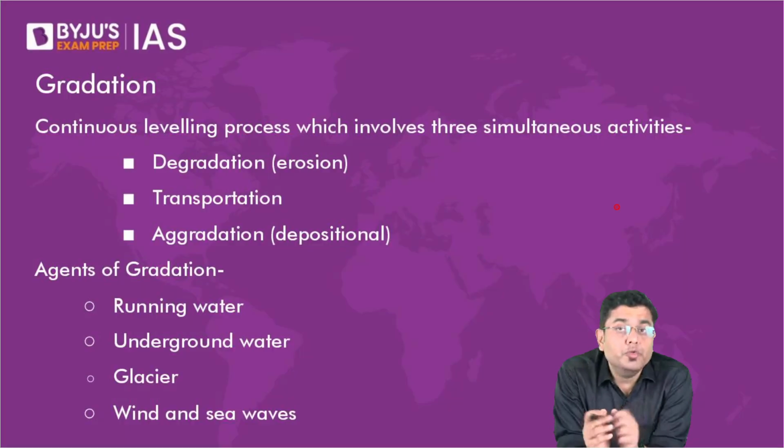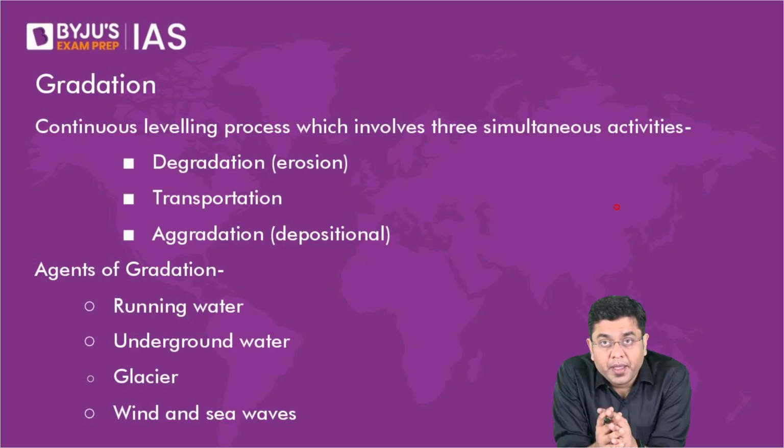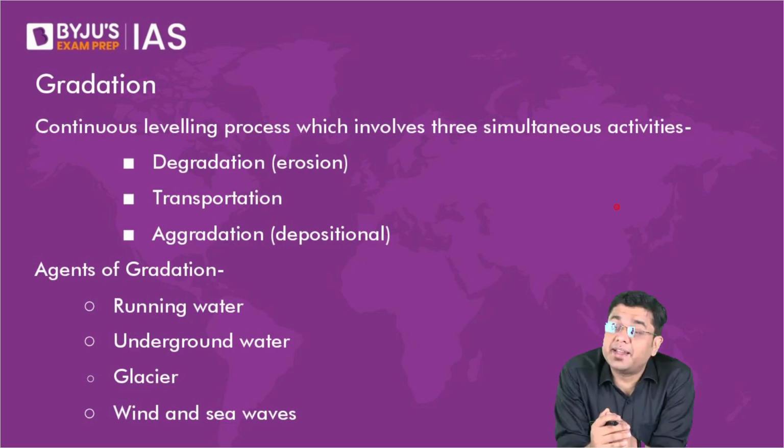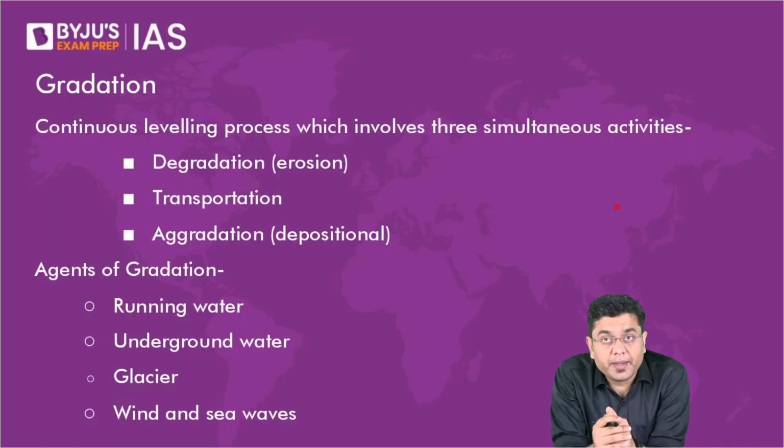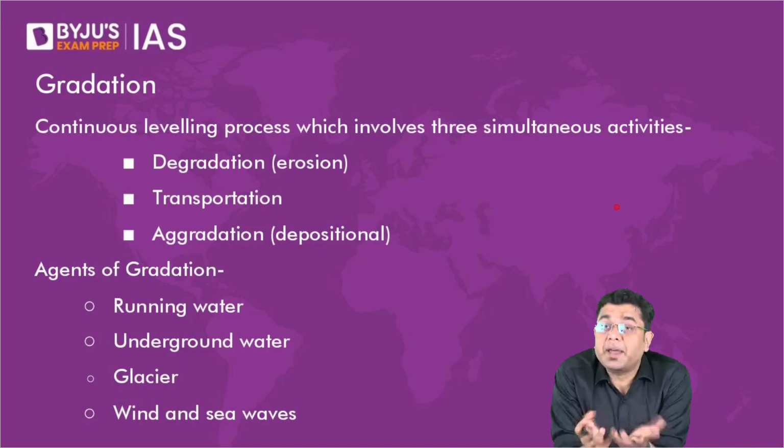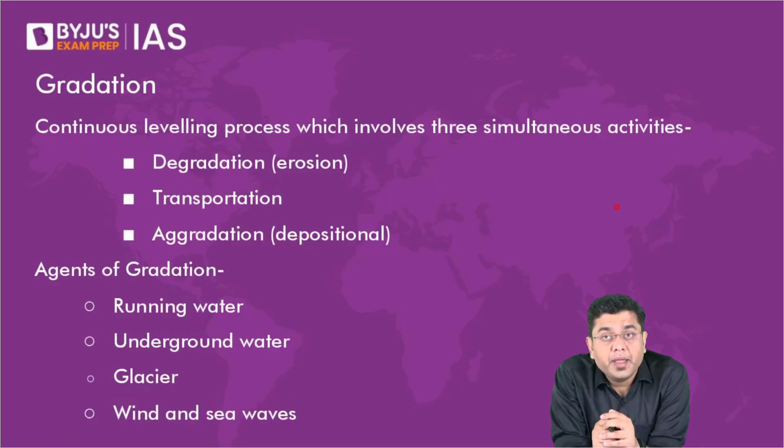When the river moves with a very significant speed, it will be able to carry a lot of material along with it. When the wind blows with a very significant speed, it will be able to carry a lot of material along with it. As the speed reduces, its carrying capacity will also reduce, and when the speed reduces further, it will start dropping materials.